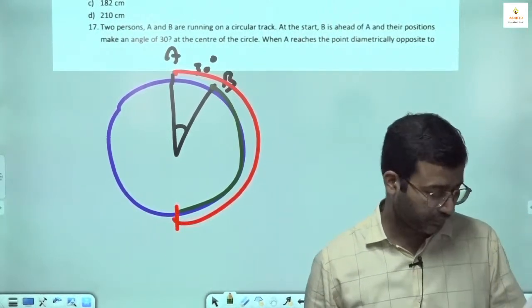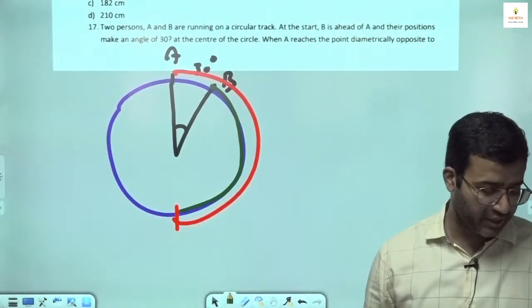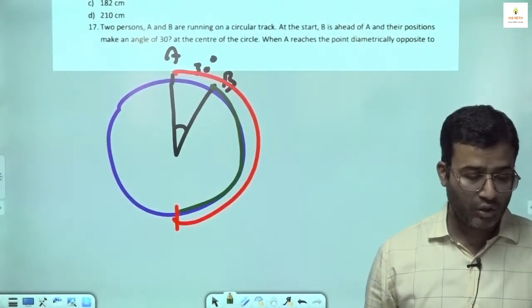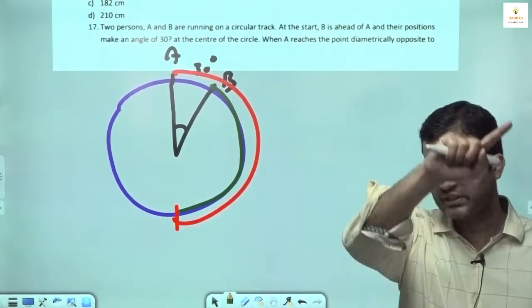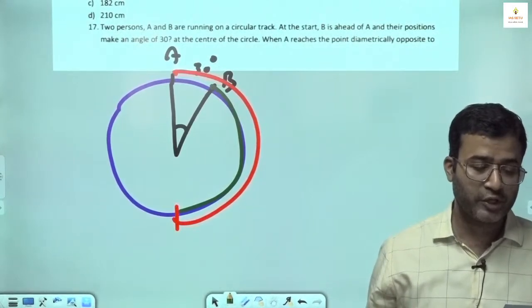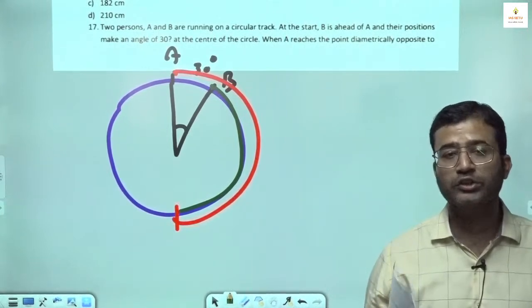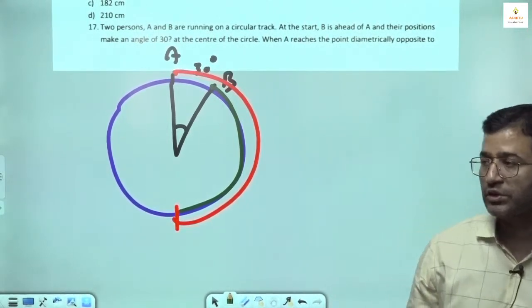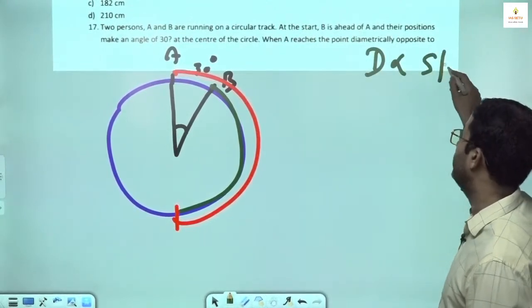Read carefully: when A reaches the point diametrically opposite to his starting point, he meets B. What is the ratio of the speed of A and B if they are running with uniform speed? It is a question of: if time is constant, distance is directly proportional to speed.